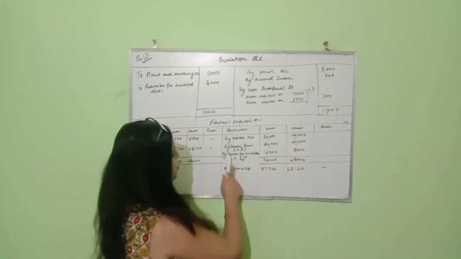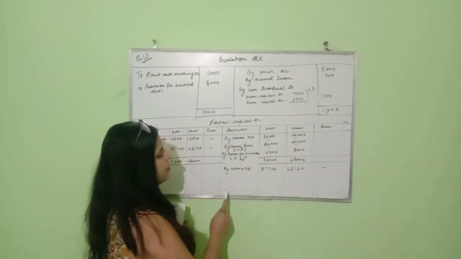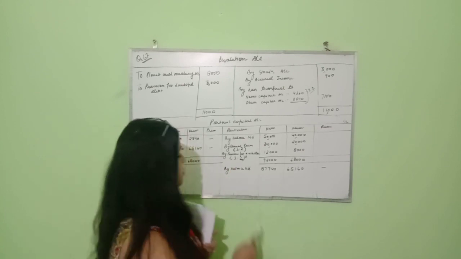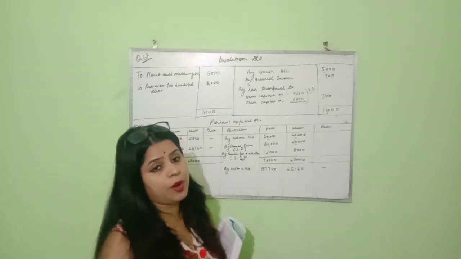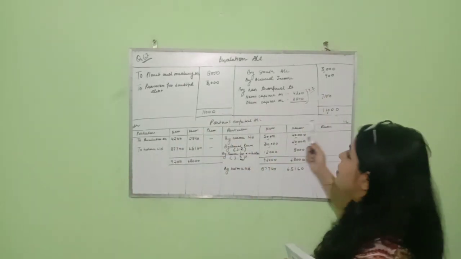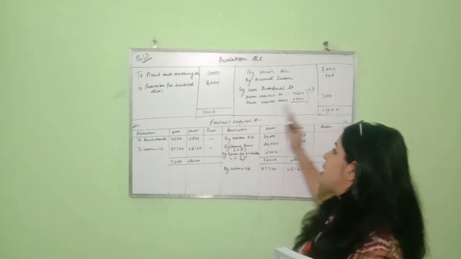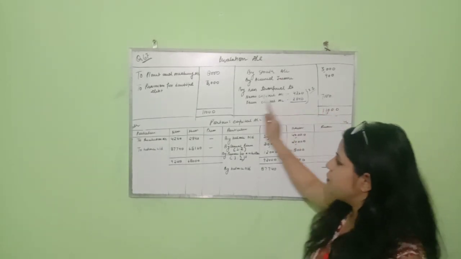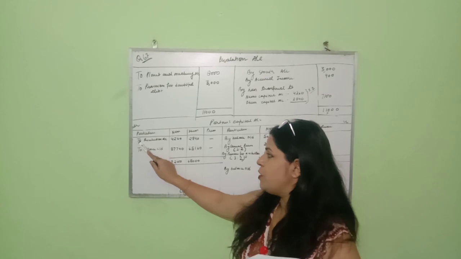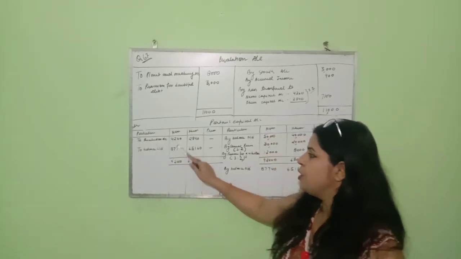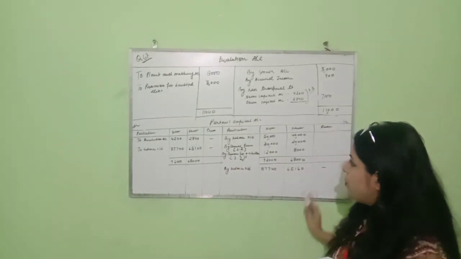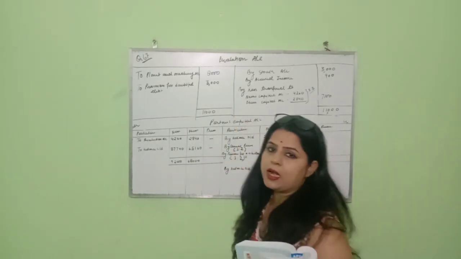So after showing the opening capital of the partners, general reserve, premium for goodwill to the partners, then in the question we had already prepared the revaluation account, and in the revaluation account we are in loss. So the loss will be brought down in the debit side of the partners' capital account. We will write to revaluation account 4,260 and 2,840. And what is missing in this partners' capital account?